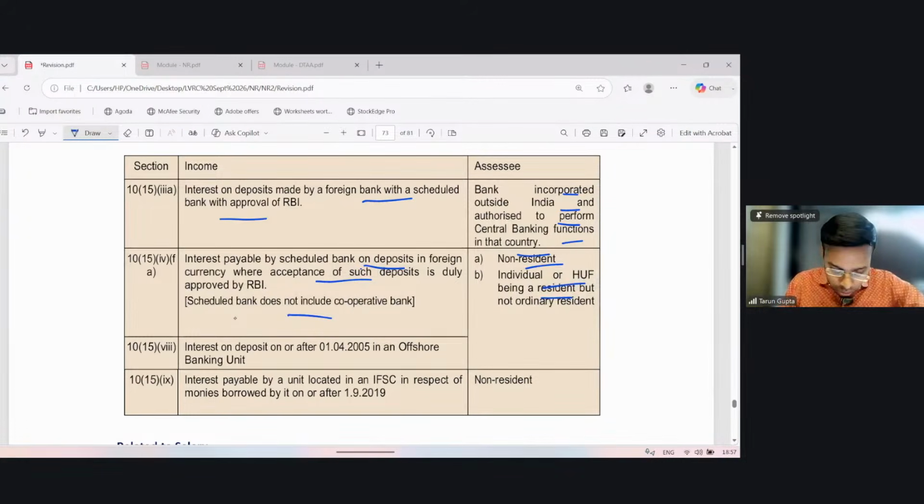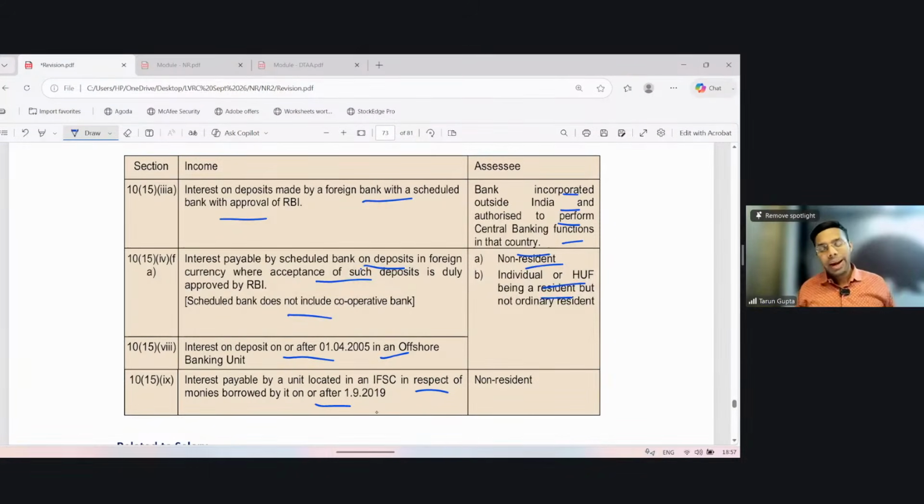Next exemption is in respect of interest on deposit on or after 1st April 2025 in an offshore banking unit, OBU. Here also the interest derived by the NR or any other individual or HUF being a resident but not ordinarily resident shall be exempt. Interest payable by a unit located in IFSC in respect of money borrowed by it on or after 1st September 2019, then such interest shall be exempt in the hands of NR.